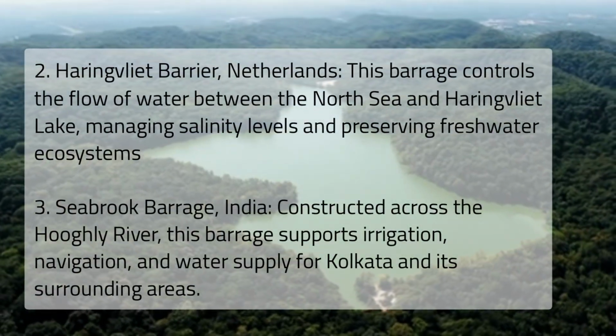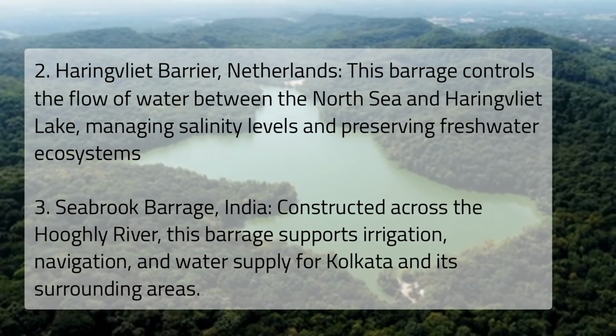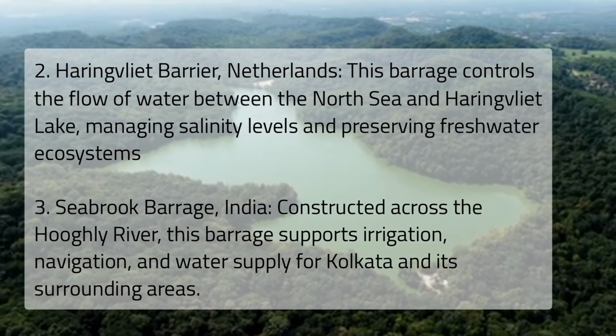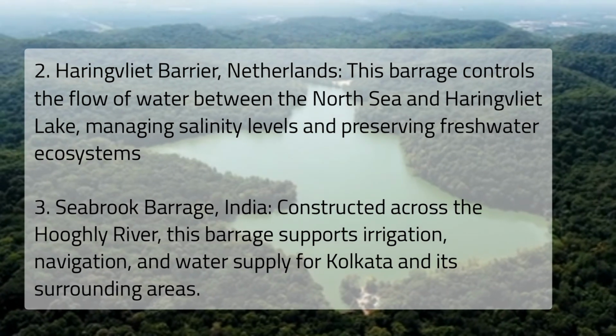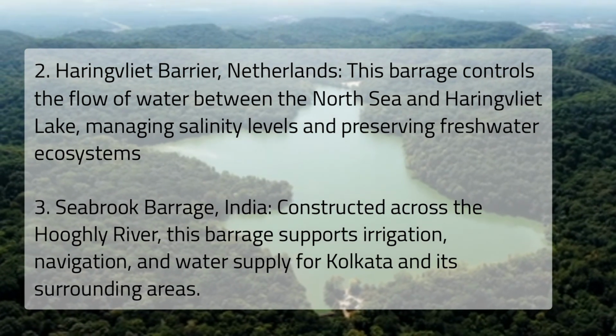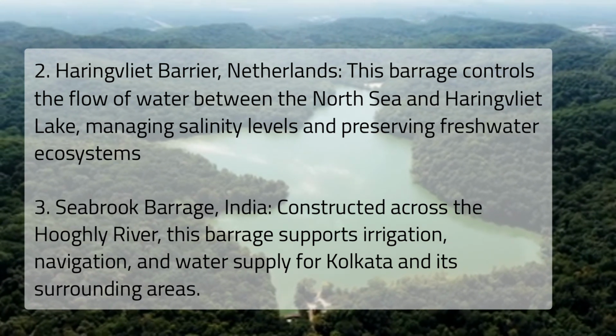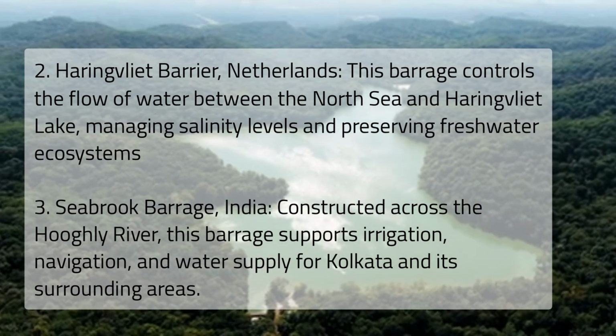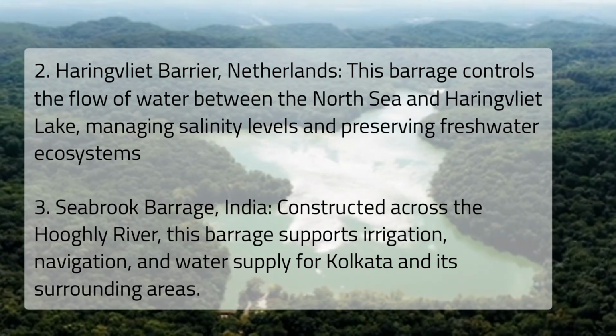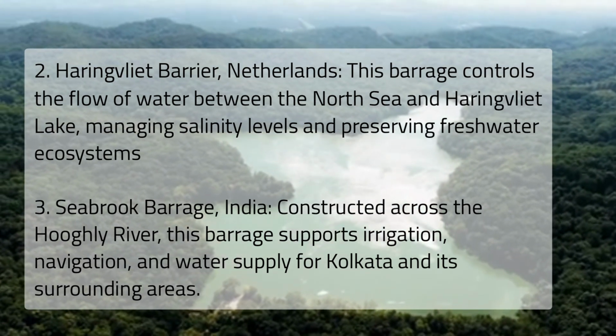Haringvliet Barrier, Netherlands. This barrage controls the flow of water between the North Sea and Haringvliet Lake, managing salinity levels and preserving freshwater ecosystems. Farakka Barrage, India. Constructed across the Hooghly River, this barrage supports irrigation, navigation, and water supply for Kolkata and its surrounding areas.